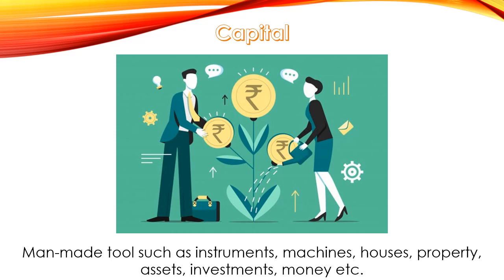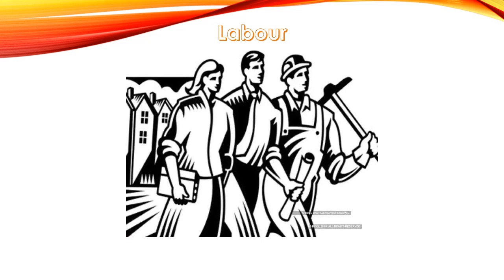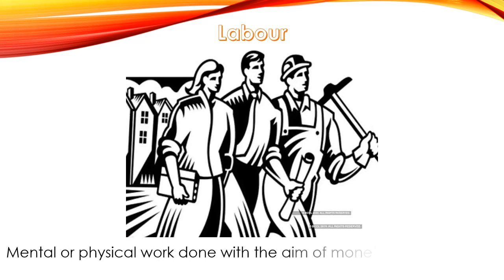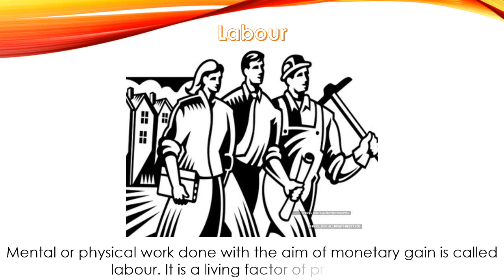So the first thing you need is land. The second thing you need is capital. And the third thing you need is labor. Labor basically means people who work. So naturally you need people to work with land and capital. Labor is not just physical. Mental or physical work done with the aim of monetary gain is called labor. It is a living factor of production, a factor of production that has life. So land is the natural tool of production, capital is the man-made tool of production, and labor is the living factor of production. Remember these things like this, it is important.